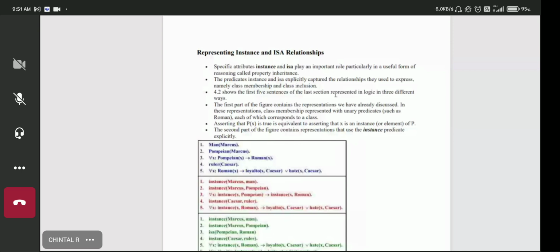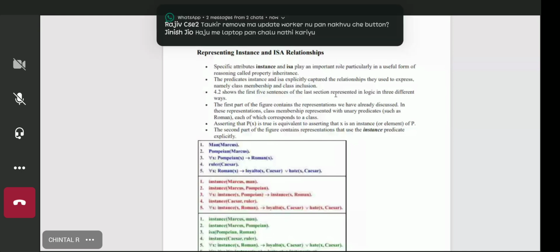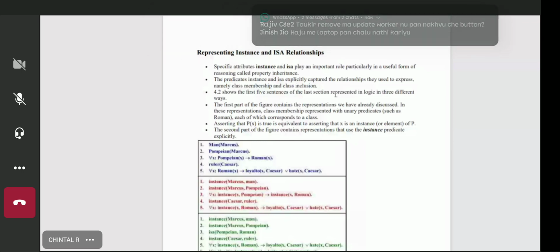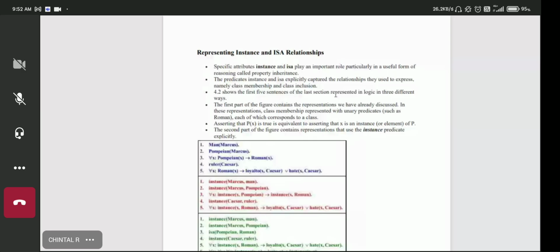Now there is a second way that you need to represent class inclusion. Property inheritance you need to mention over here. So you can use the isa relationship. The third statement, all Pompeians are Romans. So Roman is the parent class, Pompeian is the child class. So you can represent the third statement like isa, Pompeian is Roman. That is a more convenient way. So instead of writing for all x, Pompeian of x implies Roman of x, you could write the third statement as isa, Pompeian and Roman.